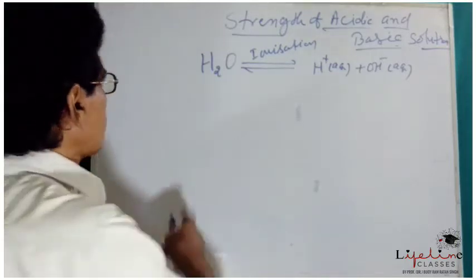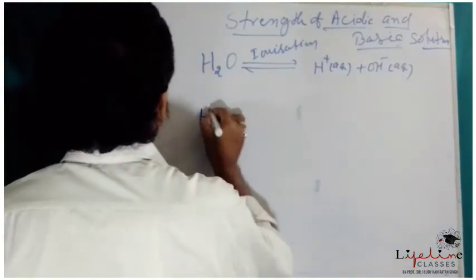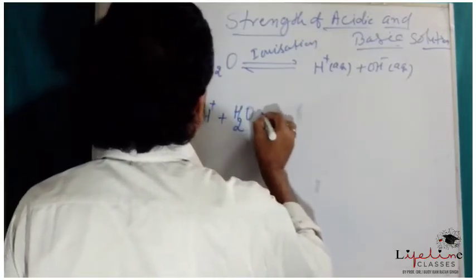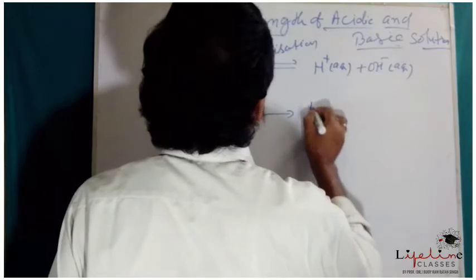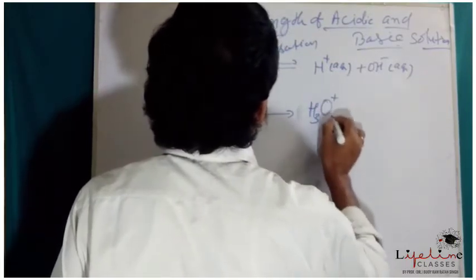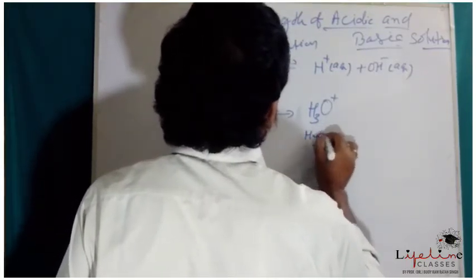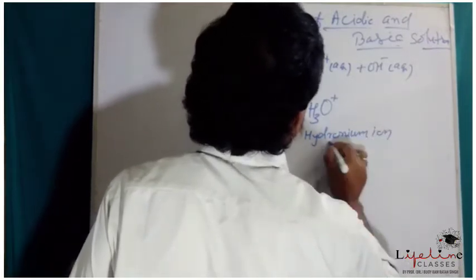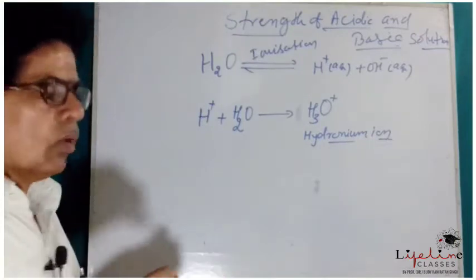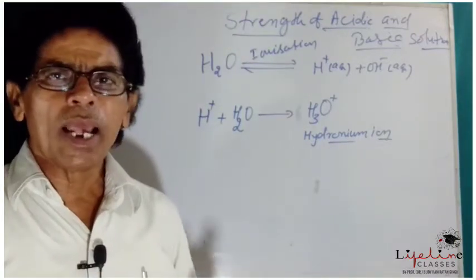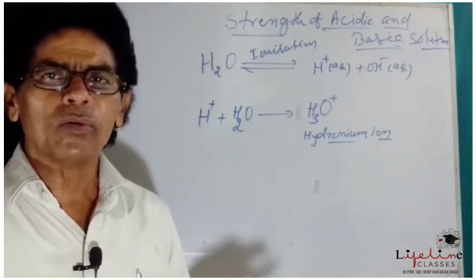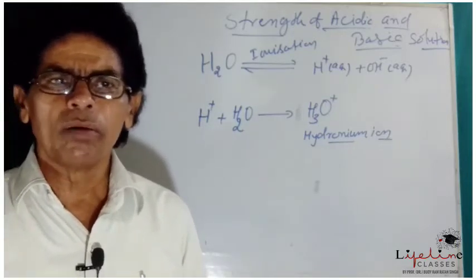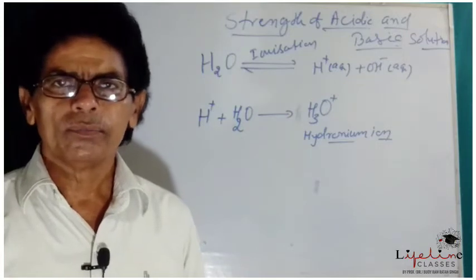See here, H+ plus H2O gives you H3O+. This is the hydronium ion. So hydrogen ion exists in the form of hydronium ion in aqueous medium when the acid is dissolved in water.